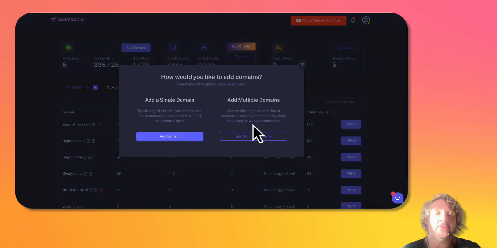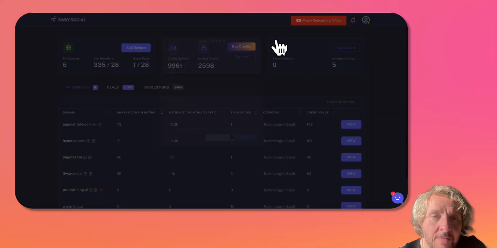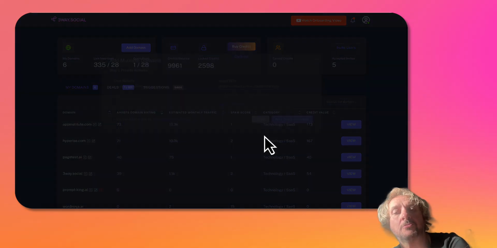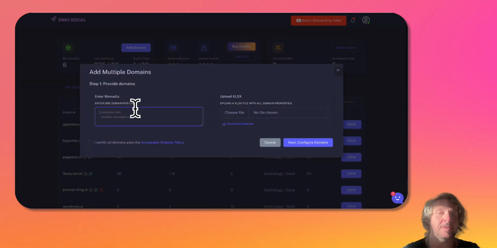I know obviously a lot of you agencies and power users out there are adding a significant number of domains. And so rather than just our usual route of being able to add a single domain, you'll now see when you choose add domain, there's the option to add multiple domains. And there's two ways to do this. You can simply put in the domains line by line and then confirm the details.